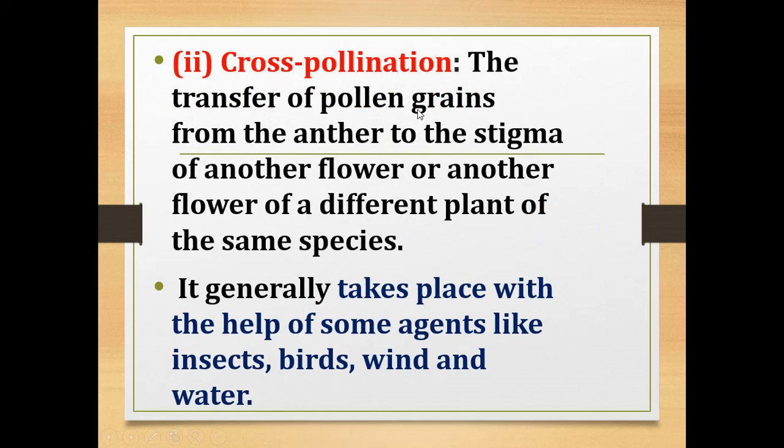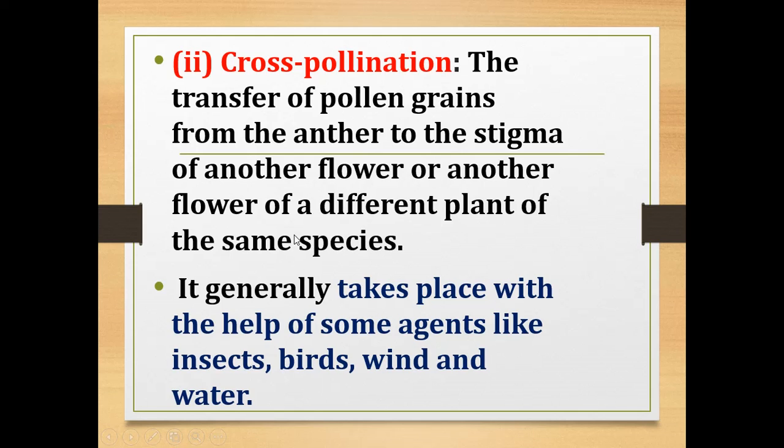The transfer of pollen grains from the anther to the stigma of another flower, or a flower of a different plant of the same species, is cross-pollination. So it is the transfer of pollen grain from the anther to the stigma of another flower of a different plant of the same species.